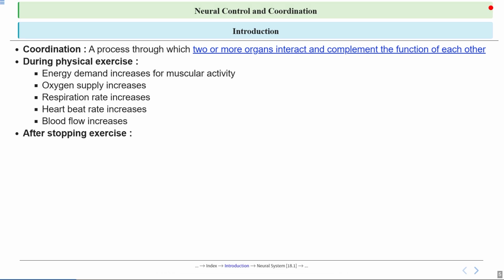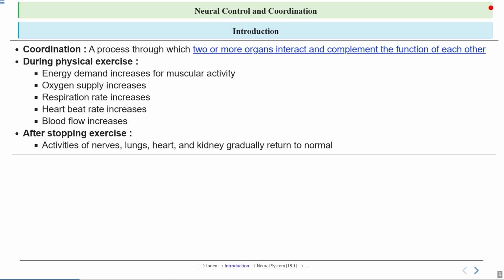Now, what happens when you stop exercising? When you stop exercising, your body gradually returns to its resting state. Your nerves, lungs, heart, and kidneys all slow down their activities to normal levels. The nervous system calms down, your breathing becomes regular, your heart rate decreases, and your kidneys continue to manage waste and balance fluids in the body, ensuring everything works smoothly again. So the activities of nerves, lungs, heart, and kidney gradually return to normal.